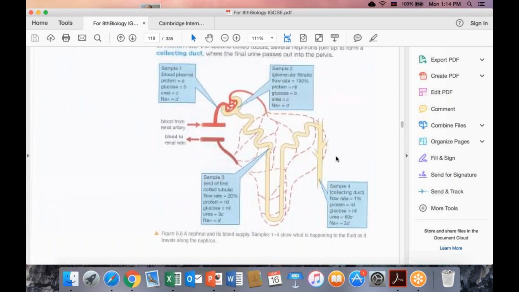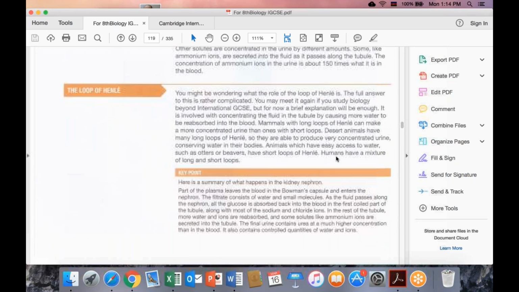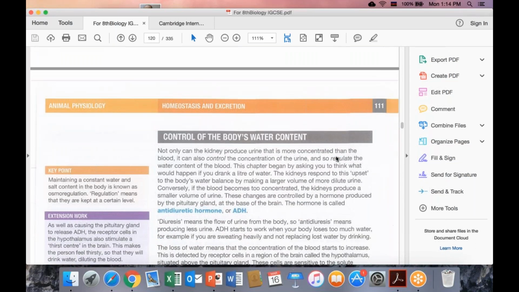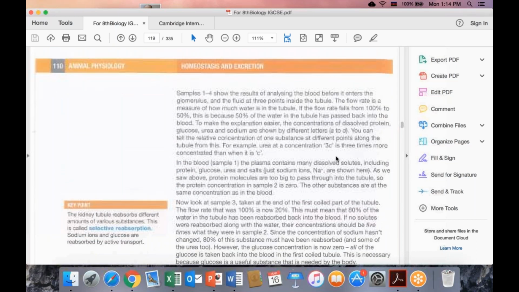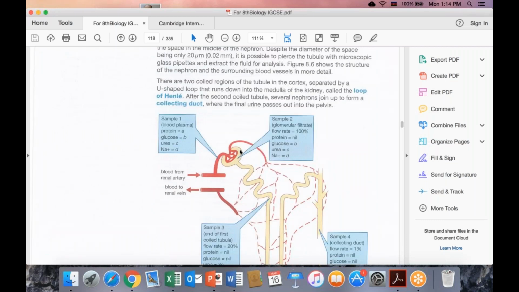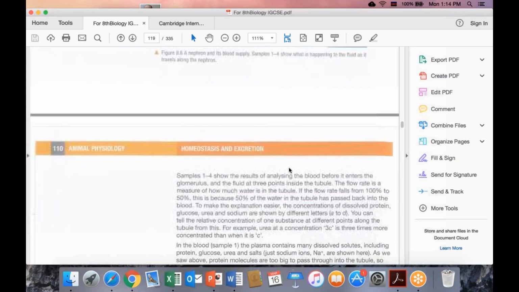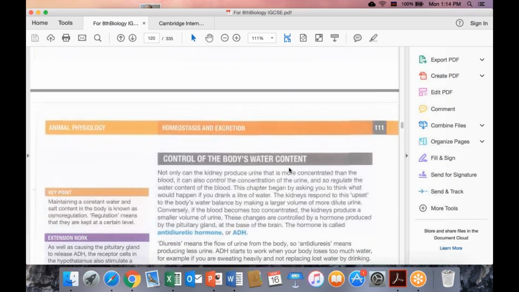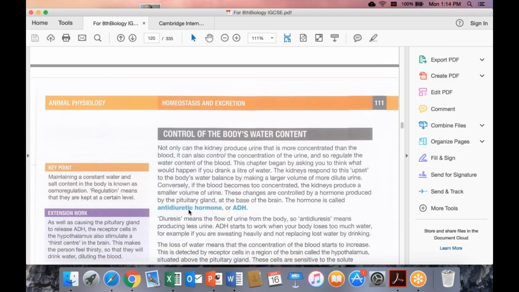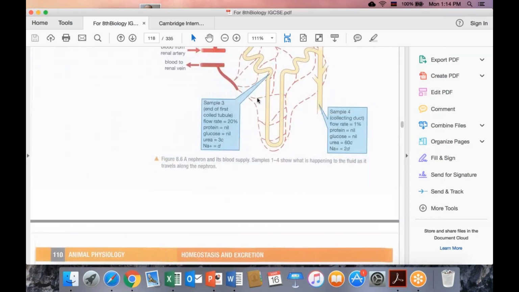So dear friends, we talked about these things, and actually the main filtration is done by the loop of Henle, and the name of the whole structure is nephron. This part is called Bowman capsule, this part is called glomerulus, and from here to here filtration is continuing. And then after that, as I mentioned before, this hormone controls the reabsorption of water from the loop of Henle back to the capillaries.